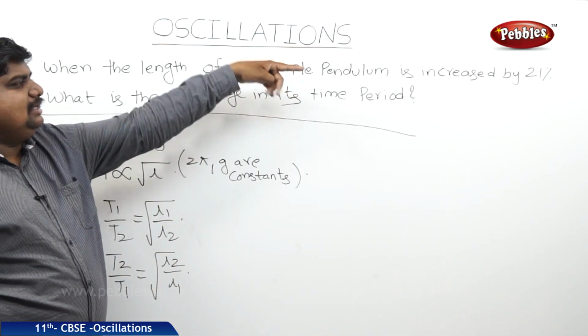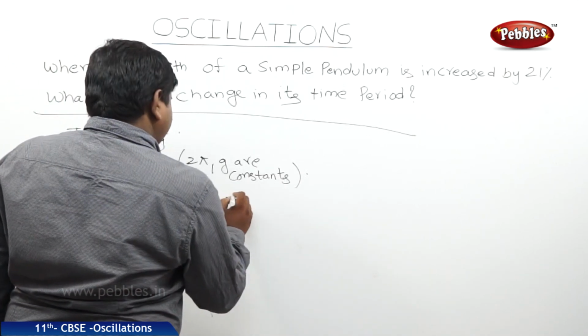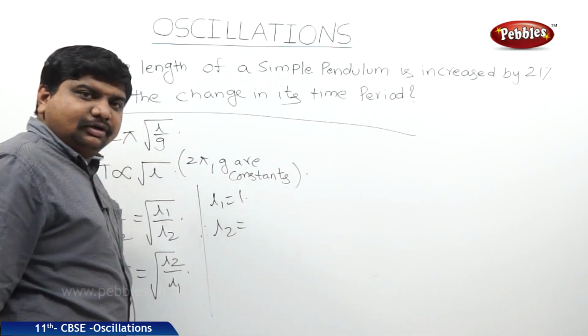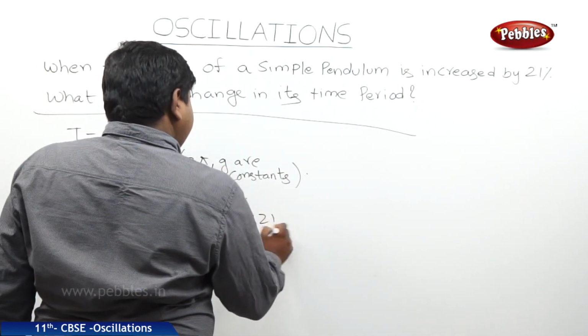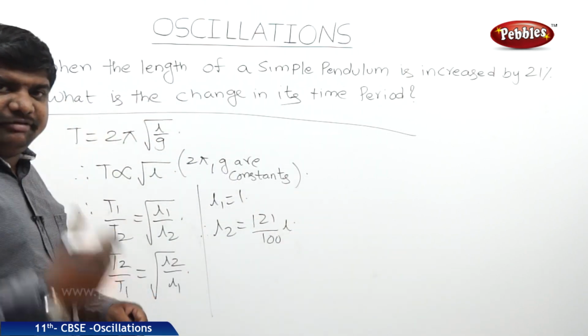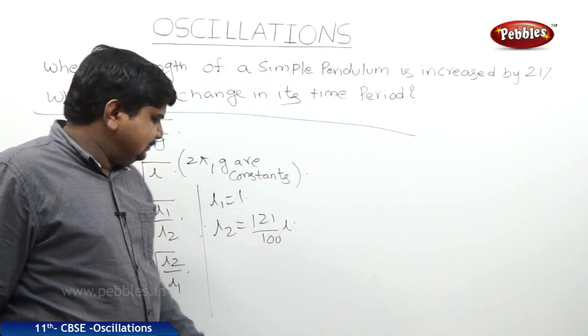Length of the pendulum is increased by 21%. Therefore, L1 is equal to L, but L2 is equal to 121 by 100 into L, because for the 100, 21 is added.